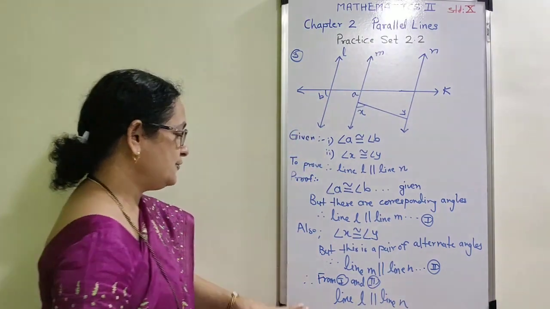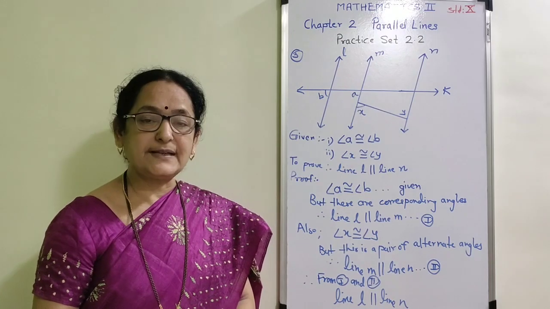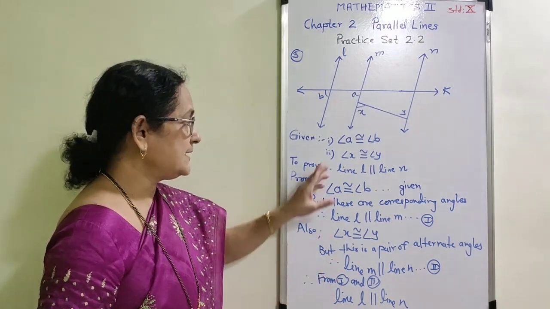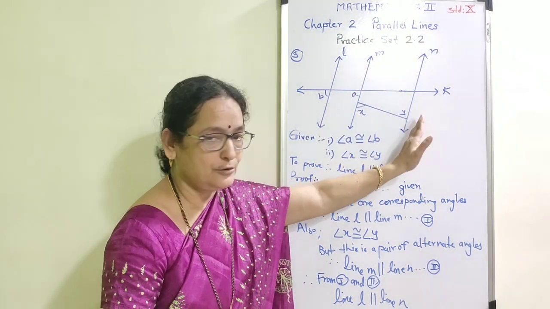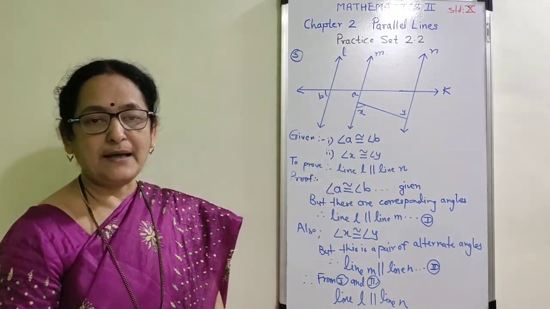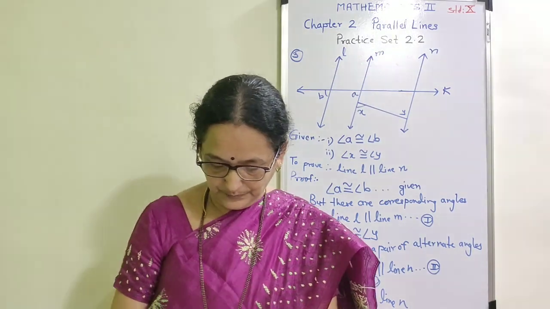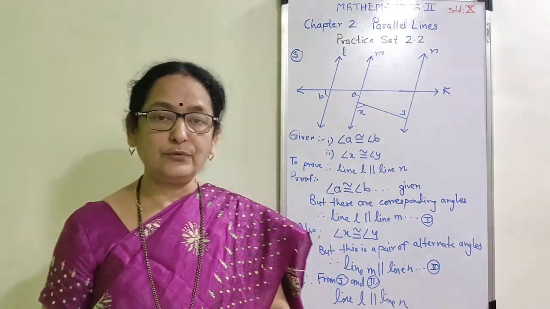Now here we have used a corollary which is omitted from our syllabus for this academic year, but since the line M is parallel to L as well as it is parallel to N, L and N, both the lines must be parallel to each other. Now we are going to complete example number 4.